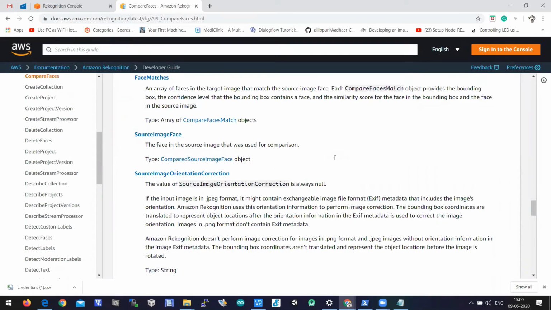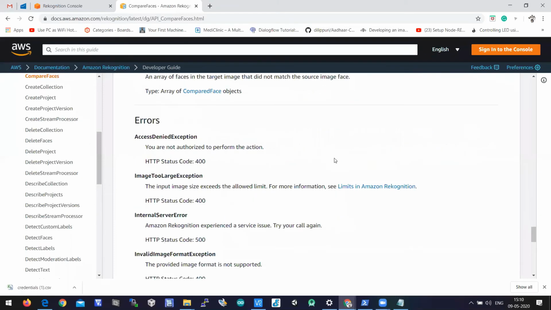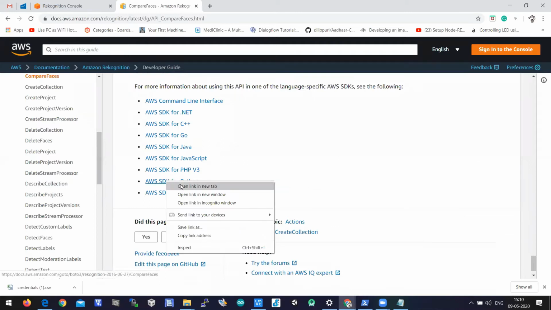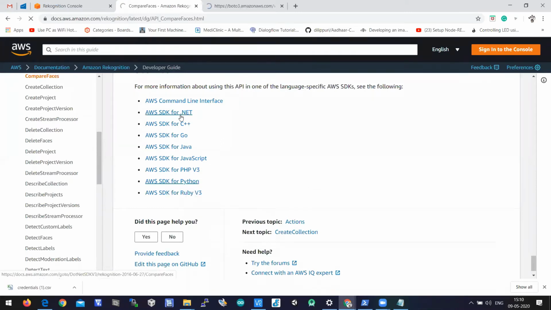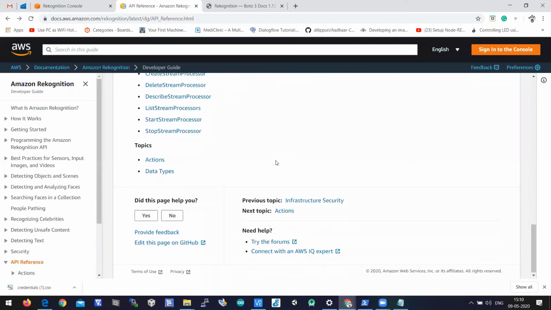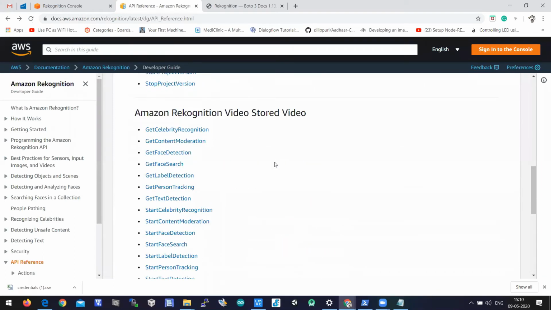The function name here is called compare faces. This is the AWS SDK for Python. There are SDKs available for Python, Java, PHP, and so on, so we'll have different types of SDKs available there.